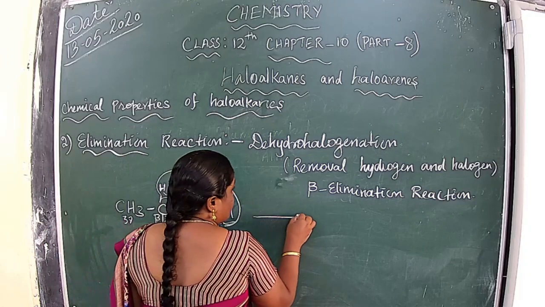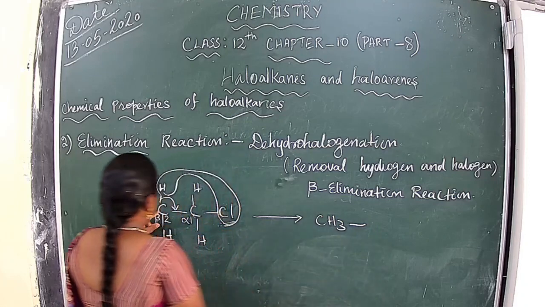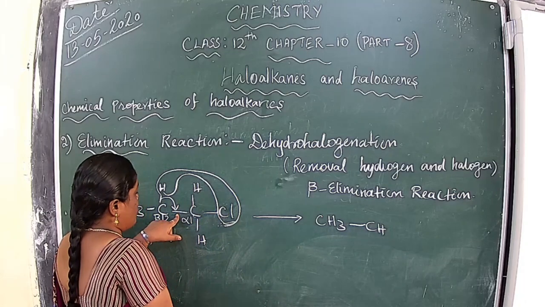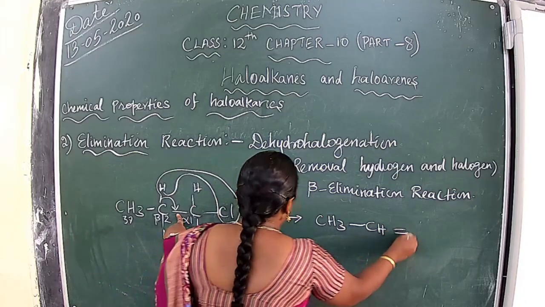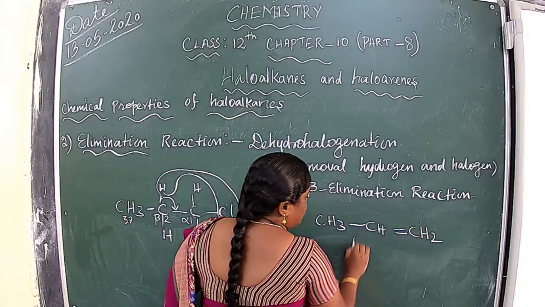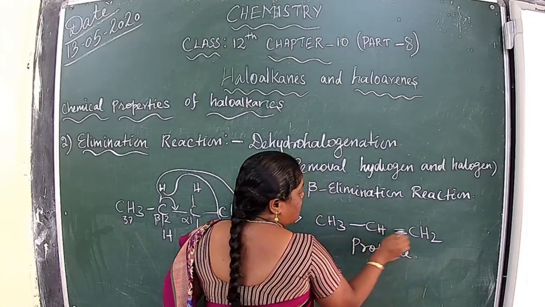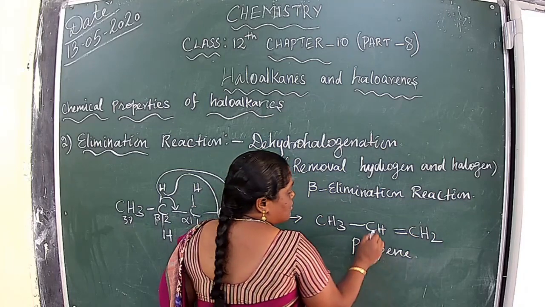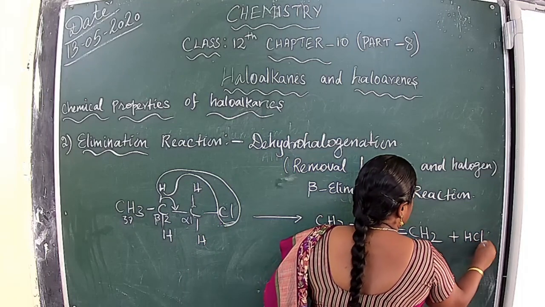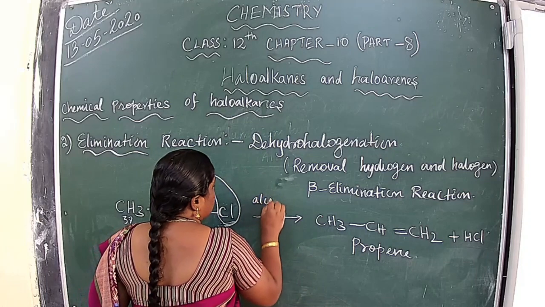See, CH3, single bond, CH, and this single bond becomes a double bond. So the double bond is here, CH2. So we can get propene, an alkene, where a carbon-carbon double bond is there. So we get propene plus HCl. This reaction can take place in the presence of alcoholic